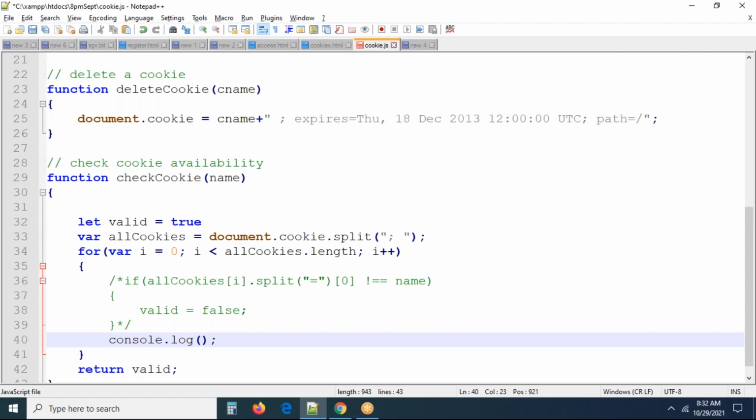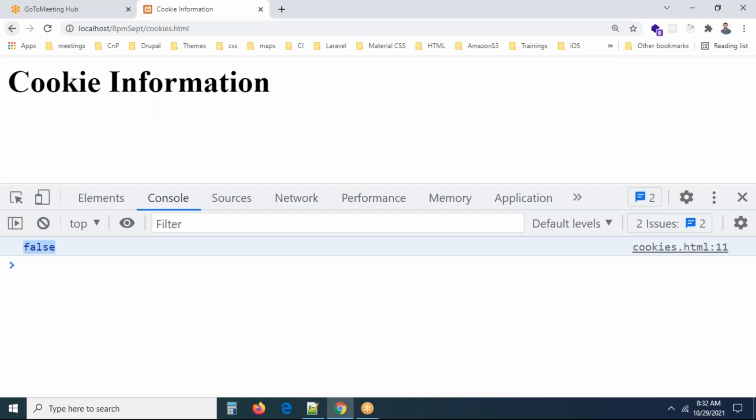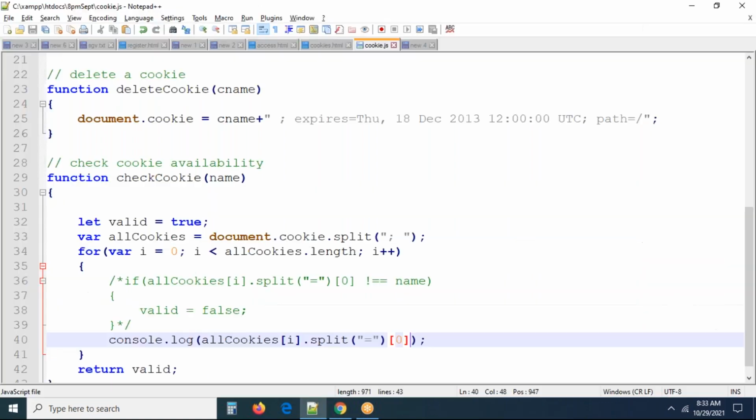So first, like this, we have to check this. Let valid equal to true. Semicolon is not a matter, right? Even if there is no semicolon, it will work, I believe. No value, no worries. Okay, let me check this. Are we getting user is there? User is there. If a user is there, I think you have to set it as false. Okay, let me set it as false.